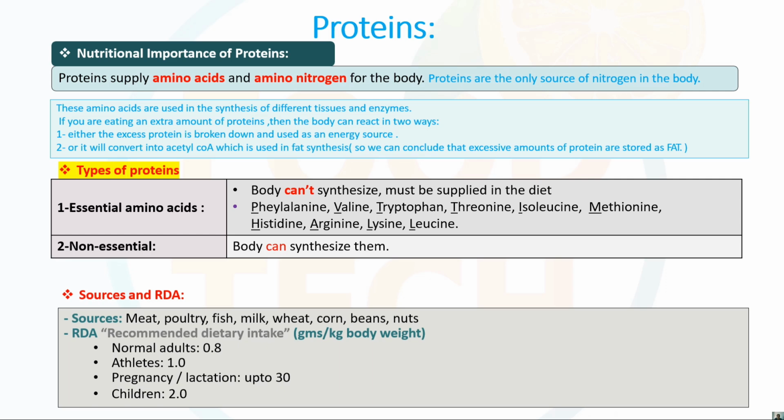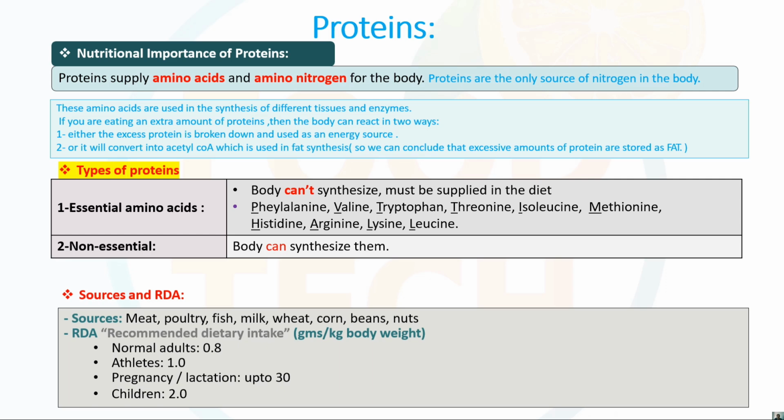So basically, the amino acids, or we can say the protein, are synthesized in the different tissues. Eating an extra amount of protein, the body can react in two ways. If we consume extra protein, how can the body react?